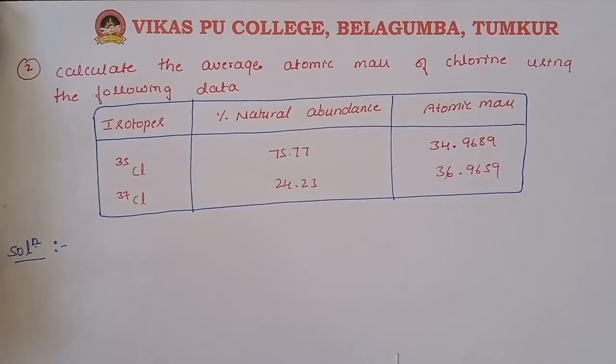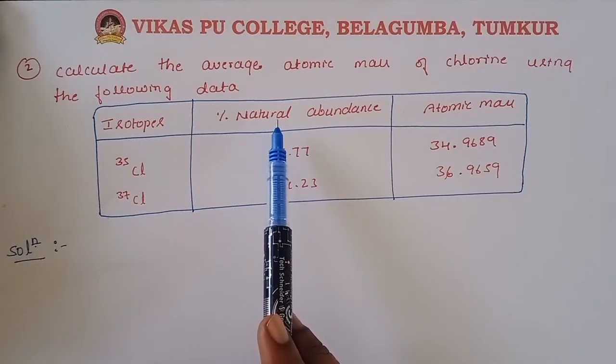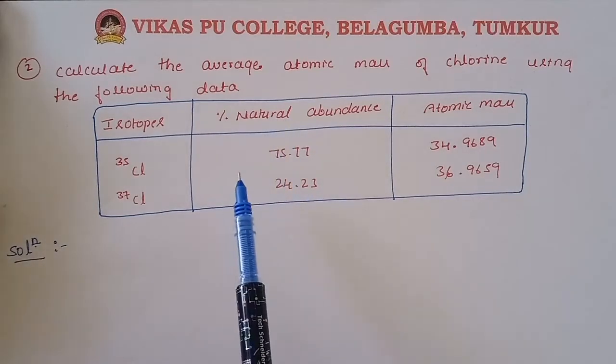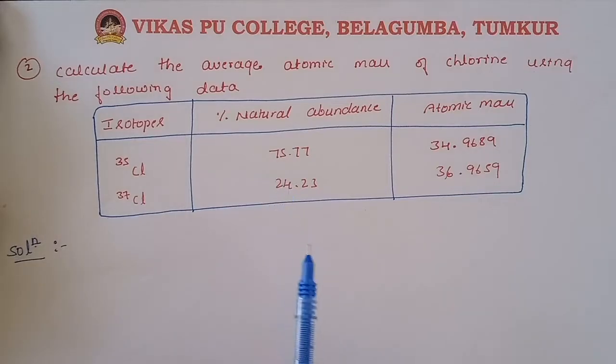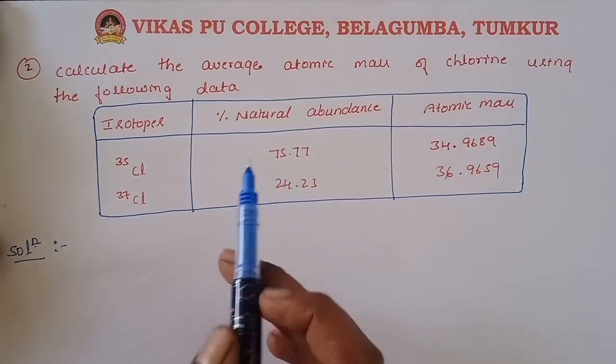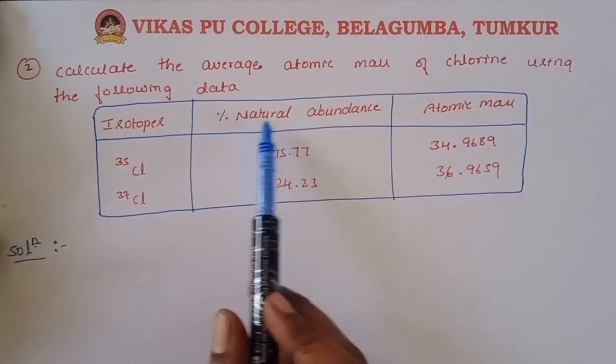Now we have discussed how to calculate the average atomic mass of an element. Now we are going to discuss what to do if they give the natural abundance instead of the relative abundance, and how to calculate the relative abundance and the average atomic mass. We will see that in this. Here they give the natural abundance.